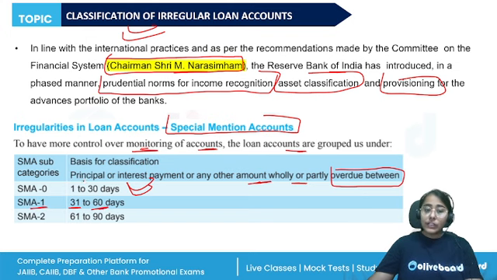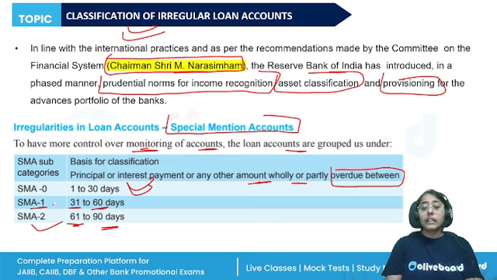And if the overdue is between 61 to 90 days, it comes under the special mention account category 2. So here in the exam, the institute can directly ask us for how many days an account has to remain overdue to be classified as an SMA 1 category account. All right, so these are the special mention accounts.